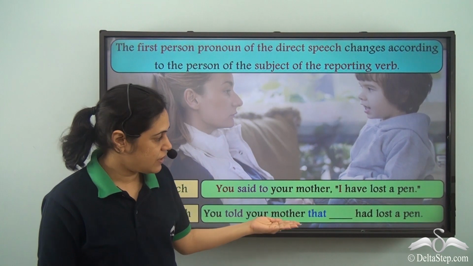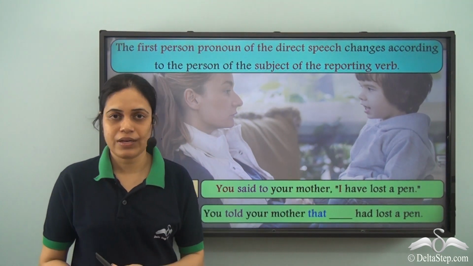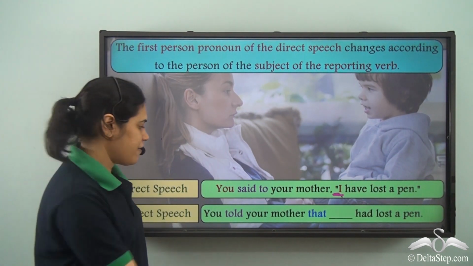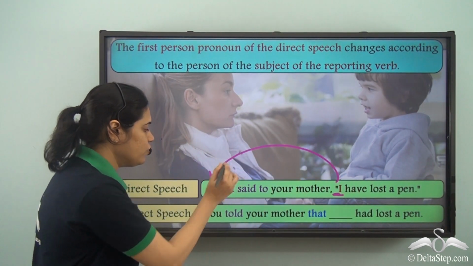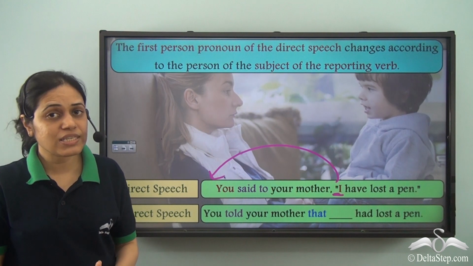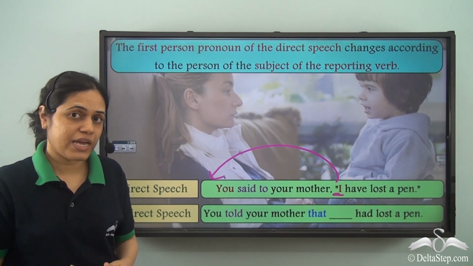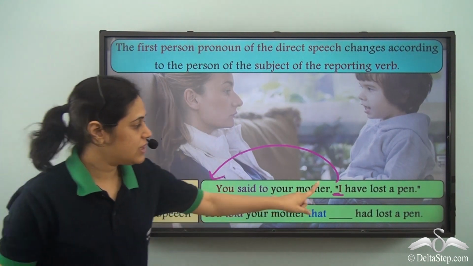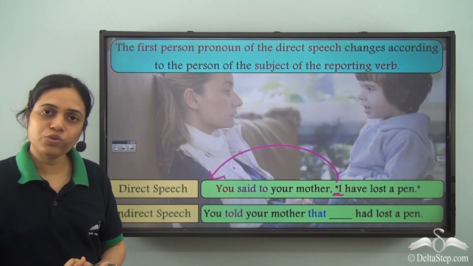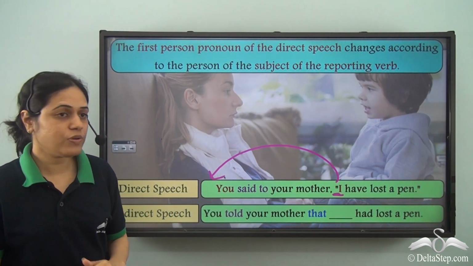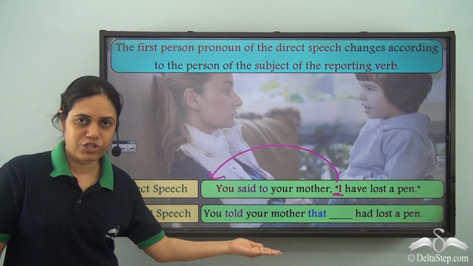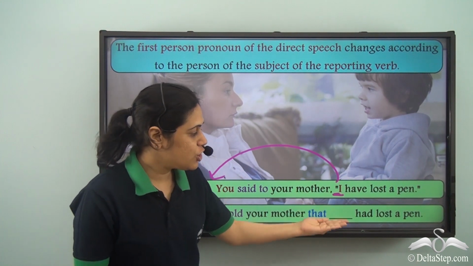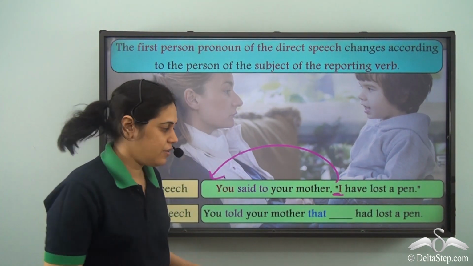You said to your mother, "I have lost a pen." Now in this case, I refers to you because you are saying. So when you say, "I have lost a pen," this I refers to you. Now when I report it in indirect speech, it is: you told your mother that you had lost a pen.